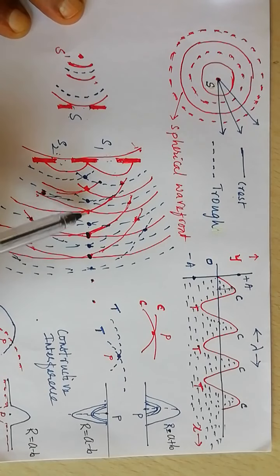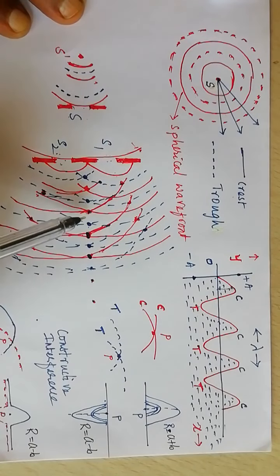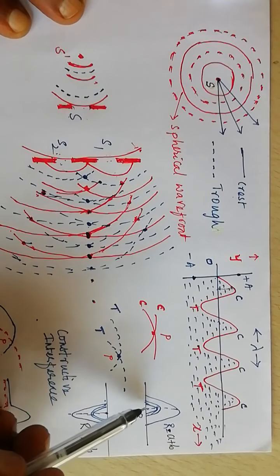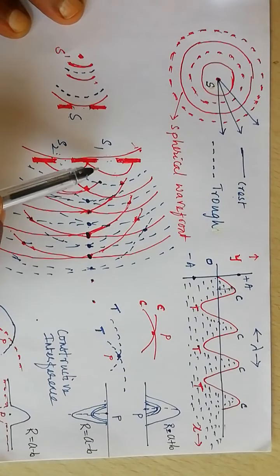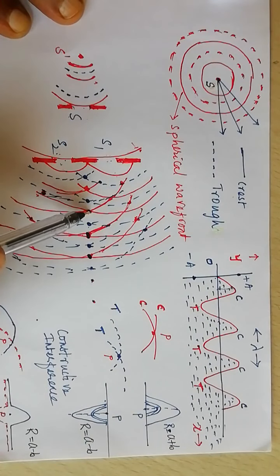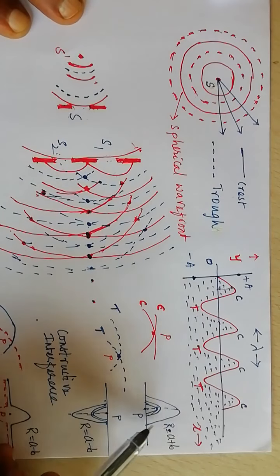If we consider this particular point, say the crests are interfering with each other, constructive interference takes place, a crest falls on a crest at a point P. A and B are the amplitudes of the waves coming from S1 and S2. At this particular point, a resultant wave is formed. The resultant wave has a resultant amplitude.